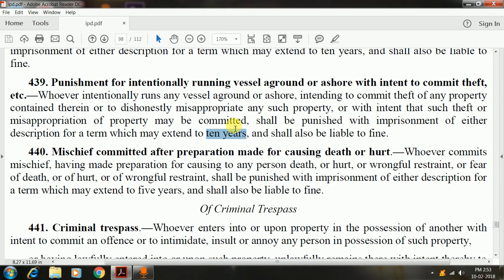If mischief is committed after preparation made for causing death or hurt, it shall be punishable with an imprisonment which extends to 5 years and shall also be liable to fine. This is also a peculiar circumstance that has been taken into consideration by the legislature, and a specific provision has been enacted. Of course, if something is done with an intention of causing death or hurt, then that would be a separate offense and this would be an additional offense. If two punishments are awarded under two separate provisions, then it would be the discretion of the magistrate as to whether those punishments are to run concurrently or independently. So when it is seen from that perspective, this provision makes sense.